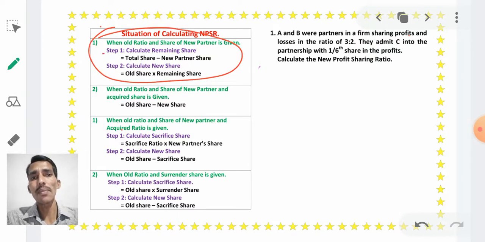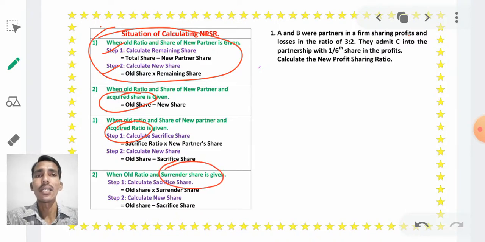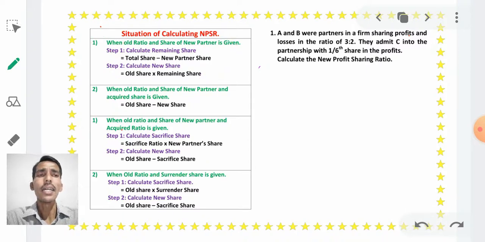There are 2 steps, step 1 and step 2, because in this problem, according to the second situation, there is no acquired share and there is no acquired ratio and there is no surrender share. Therefore, we should apply the first situation only. Right. Let us discuss how to solve this problem.